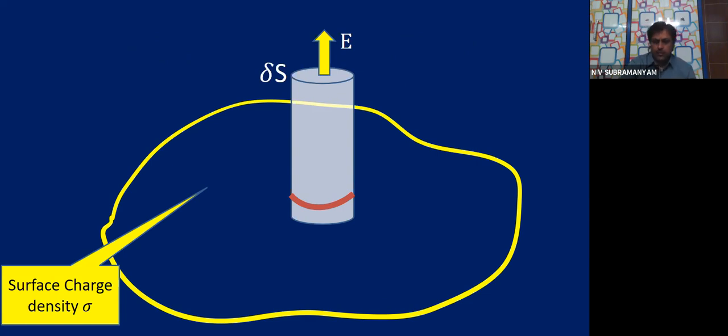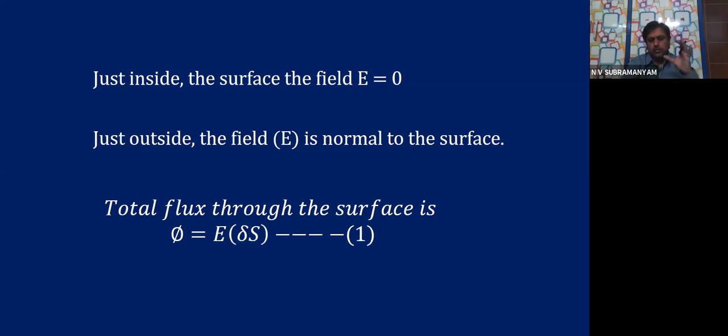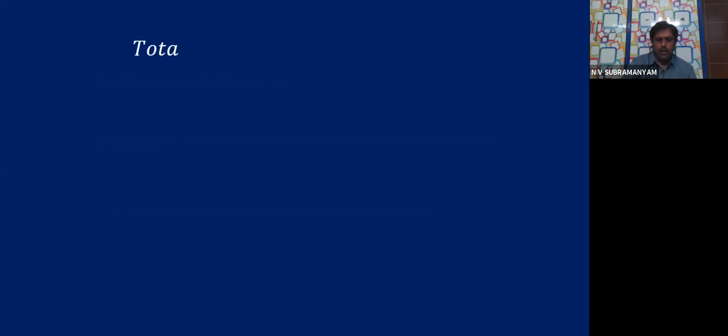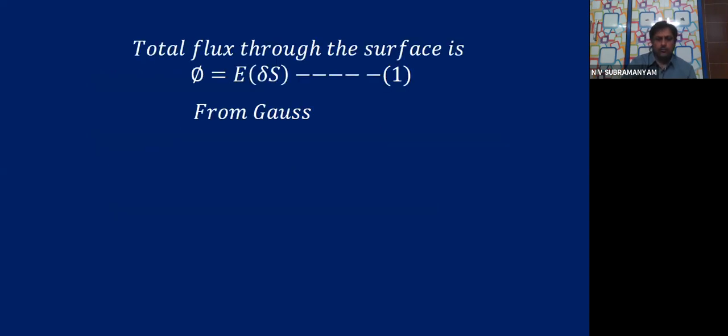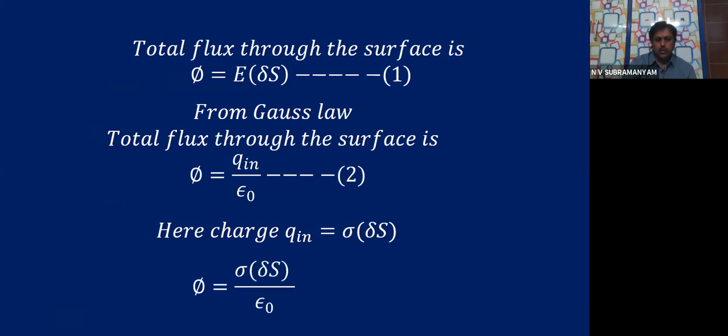Okay. So I'm going back to the equation. You might be seeing in the figure that it is looking very long. No, it's a small cylinder. Only for the visual sake, I have drawn it like that. I'm going back. This you have already seen, equation 2. So here Q in is sigma dou S. That means, children, substitute the Q in value in equation number 2. Phi is equal to sigma dou S by epsilon 0.